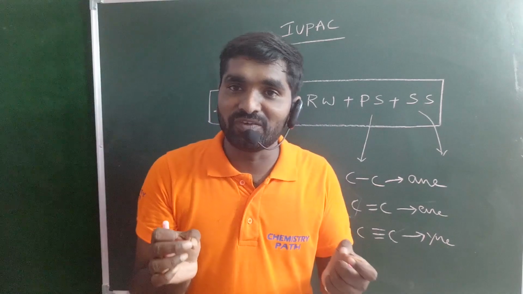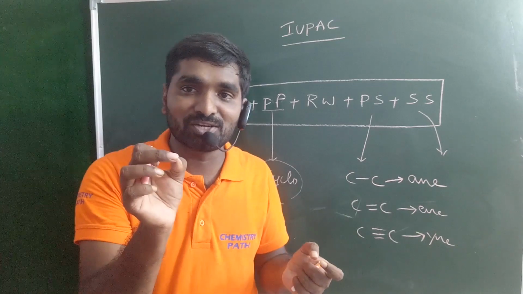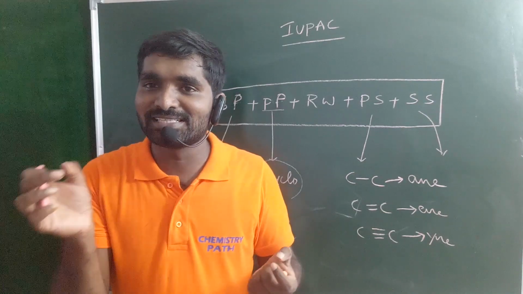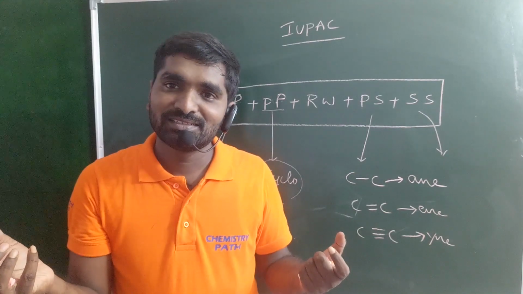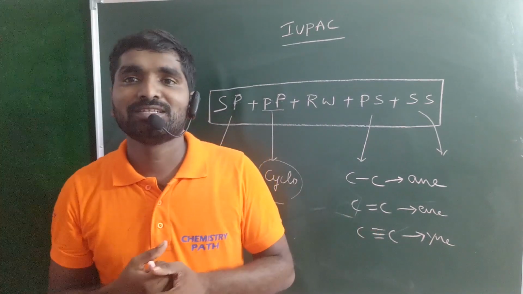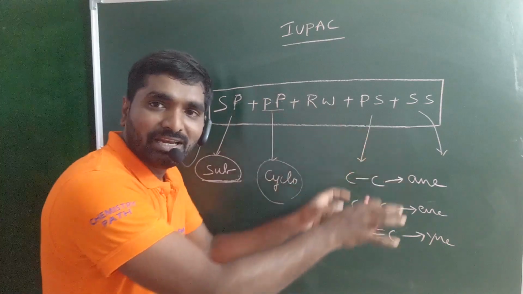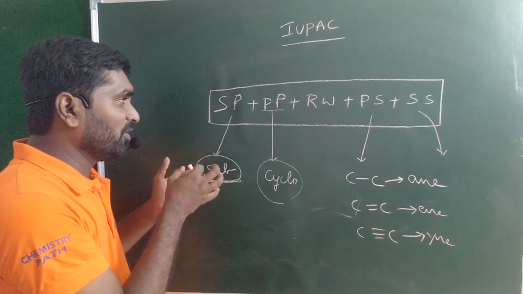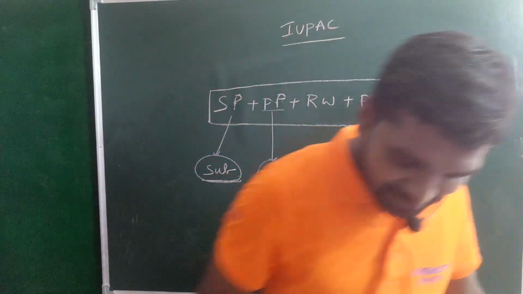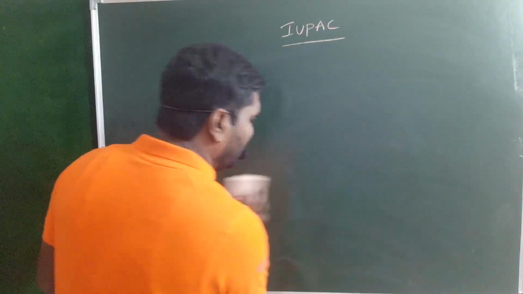When OH is the functional group, the secondary suffix is ol. When aldehydes are the functional group, the secondary suffix is al. Carboxylic acid is oic acid. Amides, amide. Acid halides, oyl halide; acid chloride, oyl chloride. These are secondary suffixes. You will just follow this trick to write the name of the given organic compound: secondary prefix, primary prefix, root word, primary suffix and secondary suffix. Okay guys? Go for the cyclic compounds.